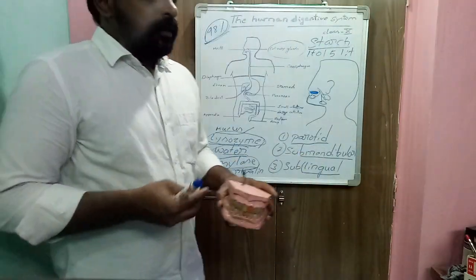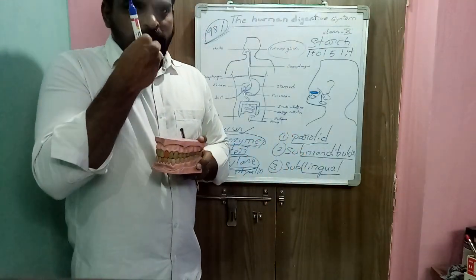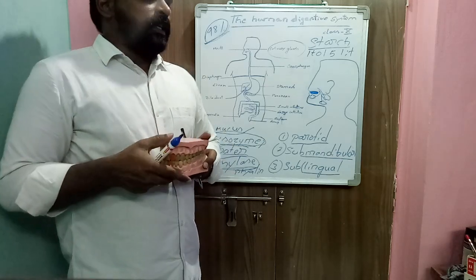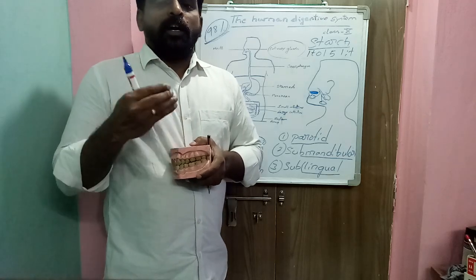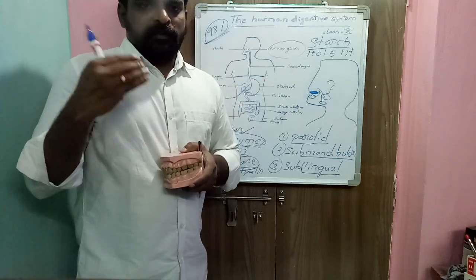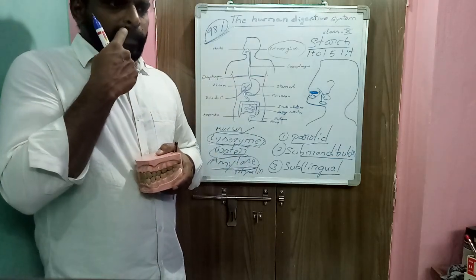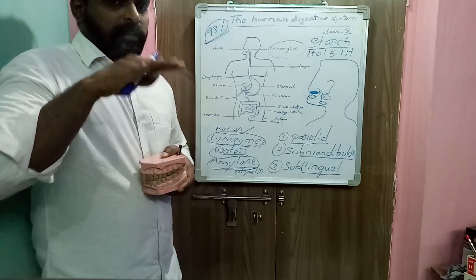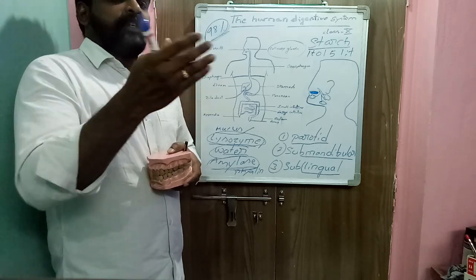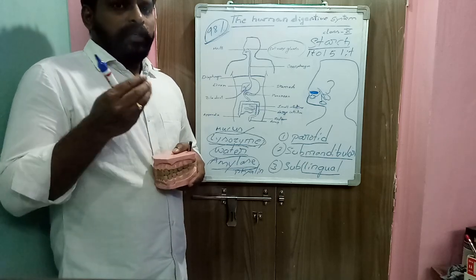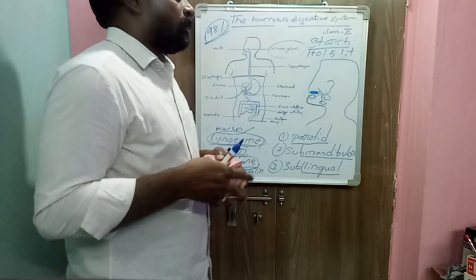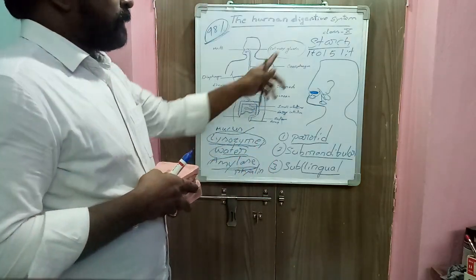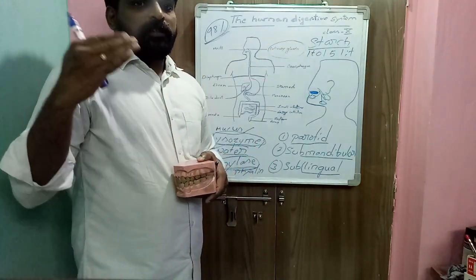Okay, so when we put food materials into the mouth, saliva secretion increases, and also when we smell or taste the food. The saliva amount decreases when we go to bed. Food is a combination of different types of nutrients. Suppose the food contains starch, immediately the amylase breaks down the starch into dextrins and maltose.